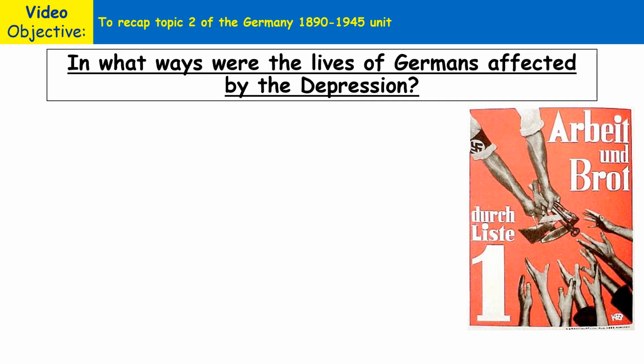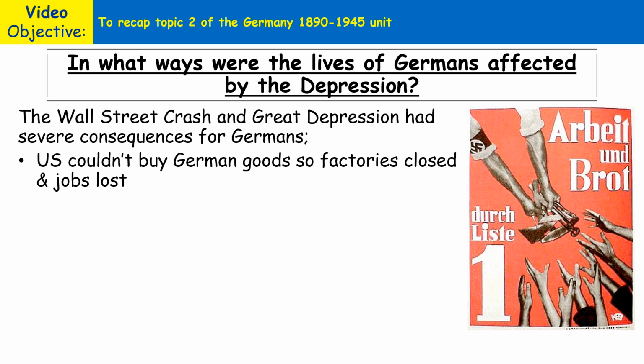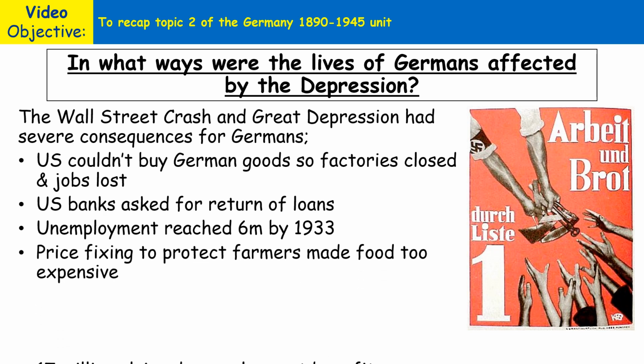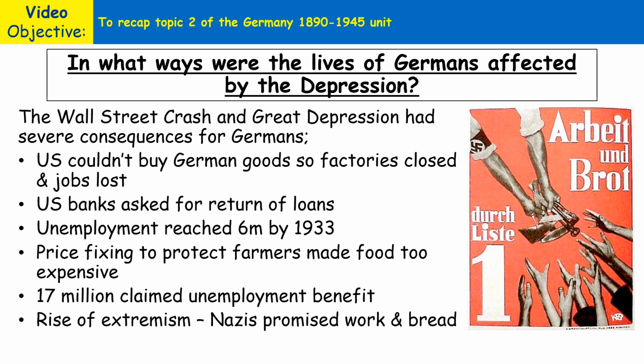So, in what ways were the lives of Germans affected by the Depression? The US couldn't buy German goods, so factories closed, people lost jobs, as we mentioned already, over 6 million unemployed by 1934. The US banks asked for a return of the loans. There was price fixing to protect farmers, and it made food too expensive. 17 million Germans claimed unemployment benefit, and probably most significantly, there was a rise in extremism.